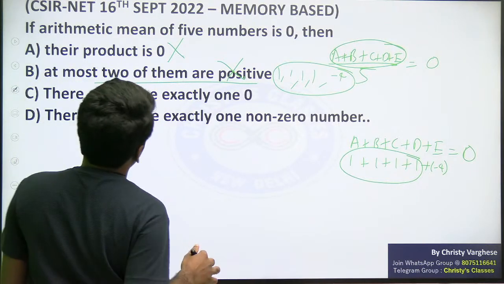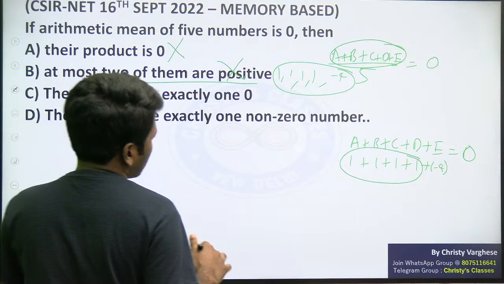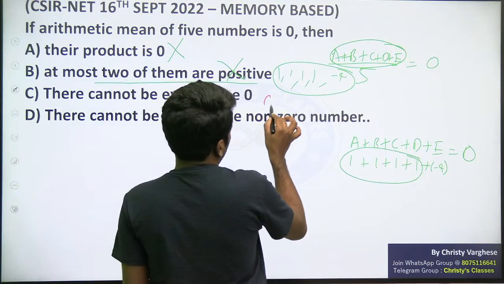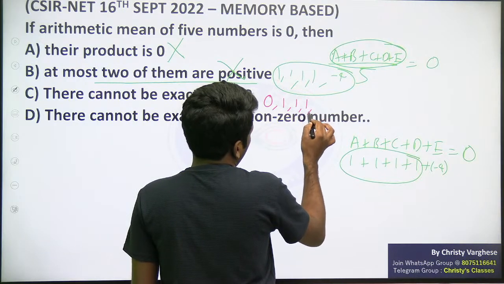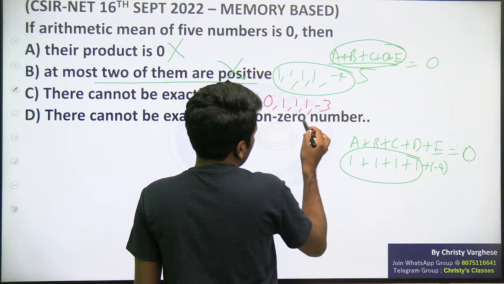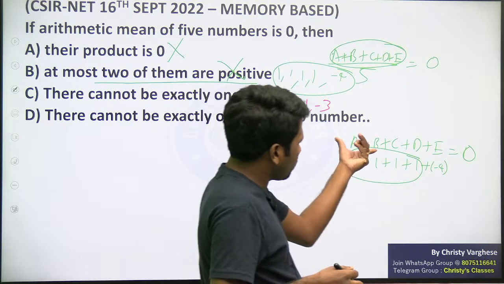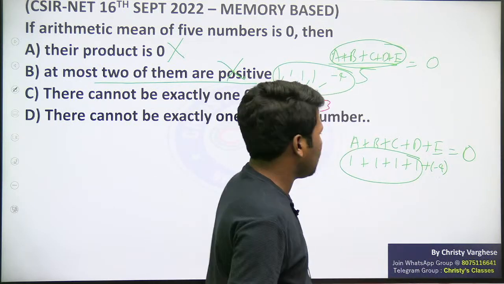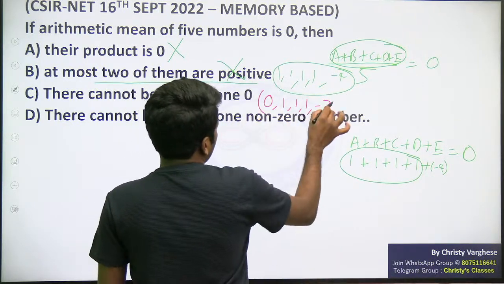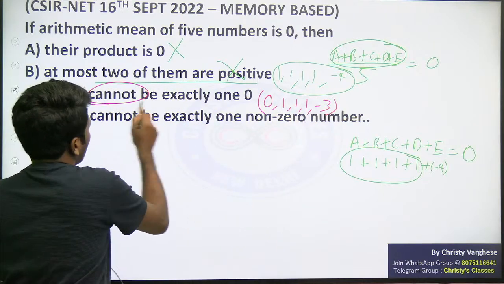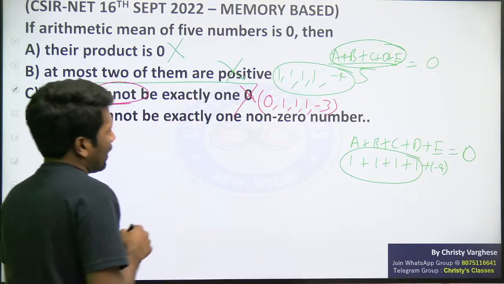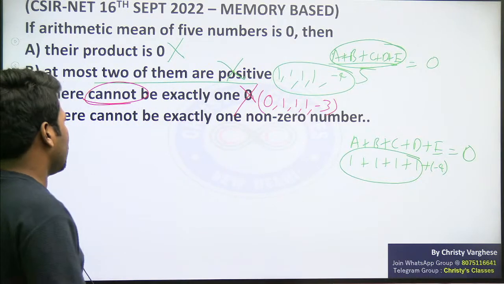Similarly, option C: there cannot be exactly one 0. Exactly one 0 and all the rest non-zero: 0, 1, 1, 1 and minus 3. Its average will also be 0. I told you the sum should be 0, that is the only thing we need to satisfy. See this counterexample, exactly one 0 is also possible. Since it says there cannot be, that is wrong. There can be one number 0 also if we want.